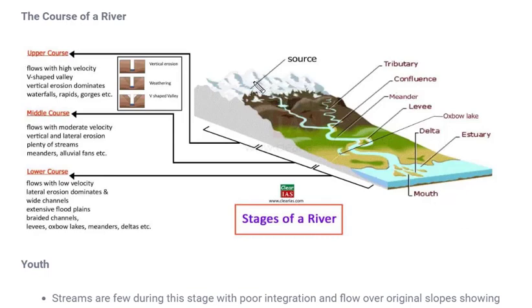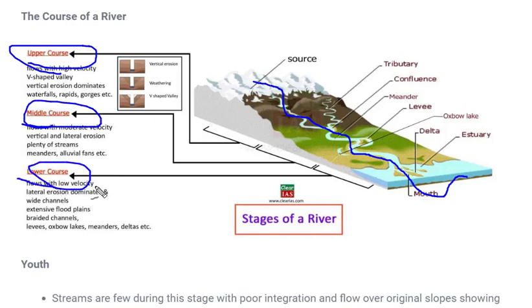It starts from the source like mountains, it moves through certain plains, floods, and ultimately it goes to the sea. So it has various stages. The movement of a river has various stages which are categorized into three categories. The first stage would be called the upper course, the second stage would be called the middle course, and the third stage will be called the lower course. The other names of these courses are youth, mature, and old.